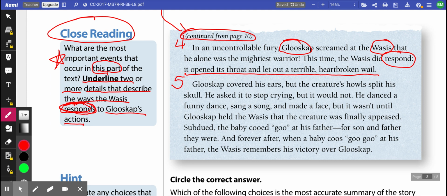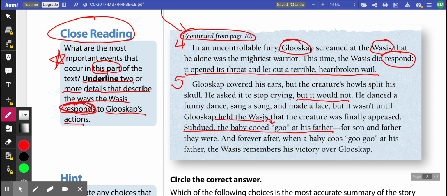And our next detail that I have is that it didn't matter what Gloosclap did, the baby Wessis would not stop. And the other thing that he did when he responds to Gloosclap's action is subdued. The baby cooed goo at his father, and that's only because he held the Wessis that the Wessis finally calmed down.